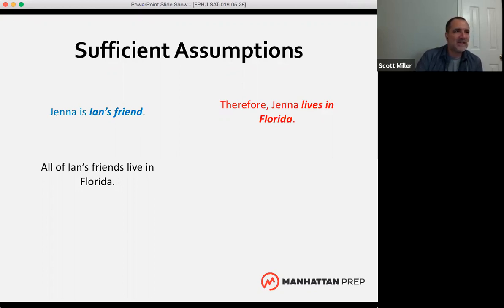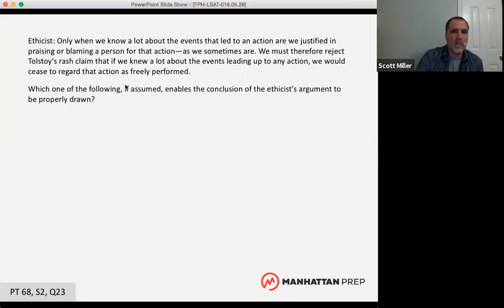So let's see how that's going to work with this question that we were just looking at. So what's the conclusion in this argument? Somebody give me the first couple words of the conclusion in this argument. Does anybody know what the conclusion is?